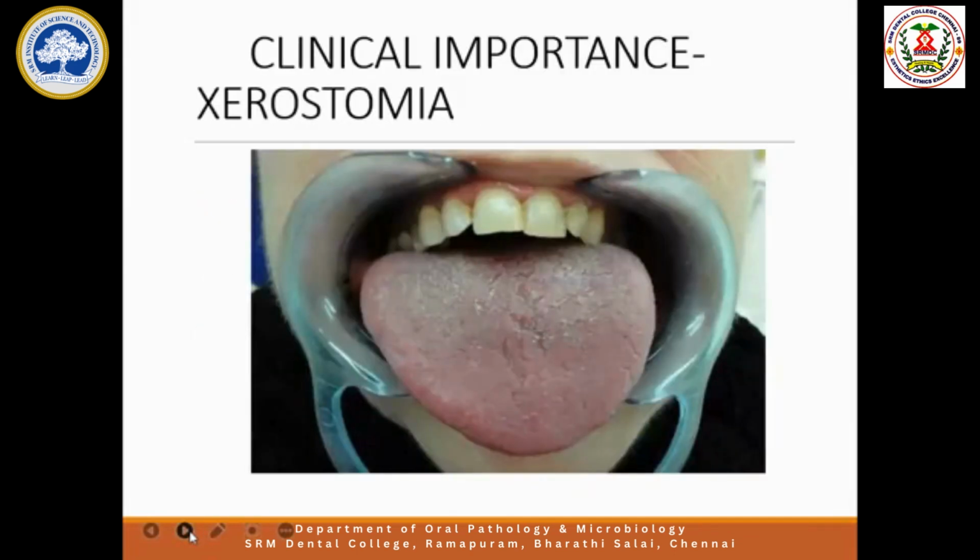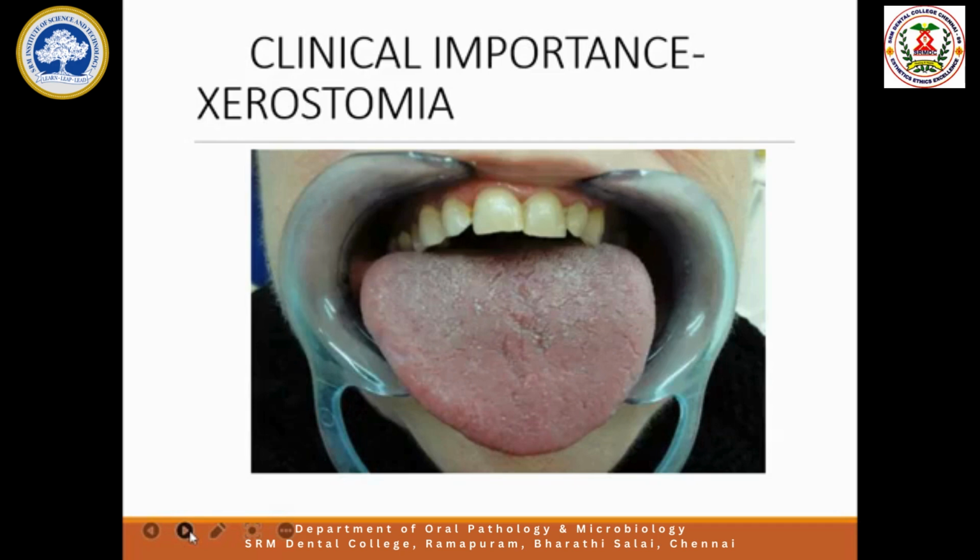Then this is one of the important conditions, xerostomia. Sometimes people have dry mouth because of lack of secretion of saliva. It can be due to some disorder of the salivary glands, or it may be due to some drugs, like drugs taken for allergy and all can cause this dry mouth. Plus, it can be due to some infections of the salivary gland. So dry mouth can be due to so many reasons. Even diabetes can cause dry mouth. So the patient will come with a complaint of dryness in the mouth, not able to chew or speak properly, and bad breath. Like this, they will come, and with burning sensation in the mouth and all.